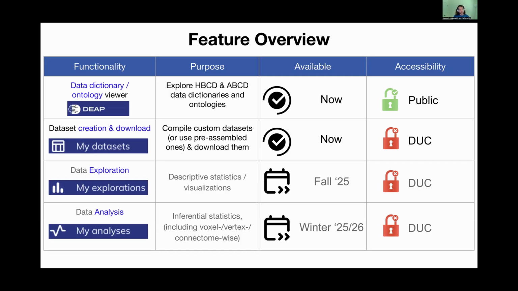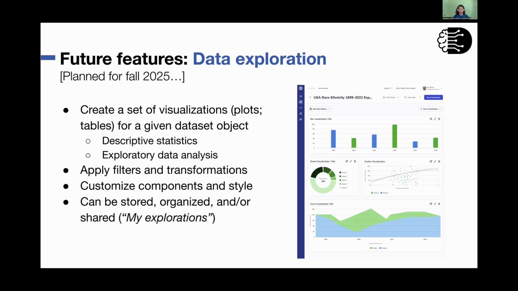The second feature is the creation of individual data sets. This feature can be used to create any custom data set and download them in different file formats. This feature is also already available and is only available to users with a valid DAC.